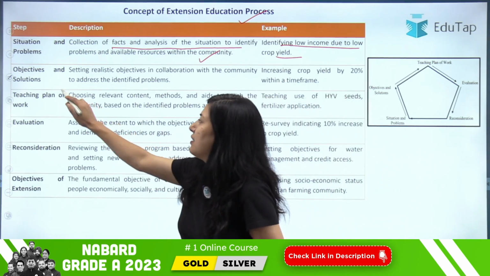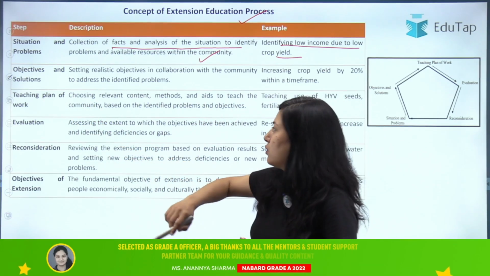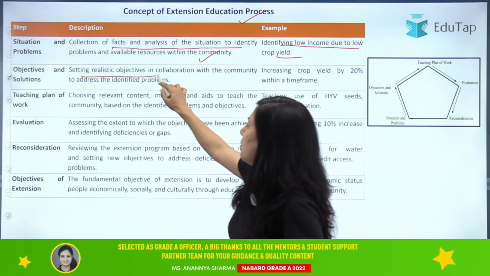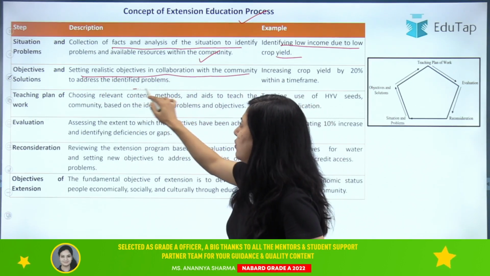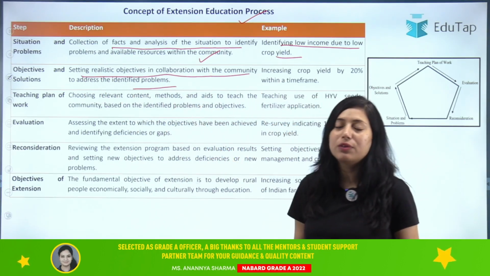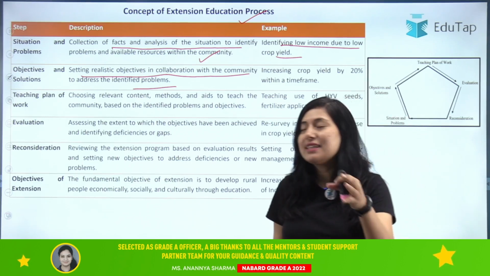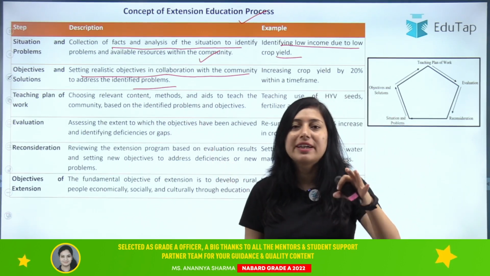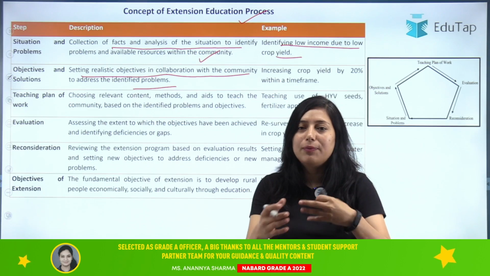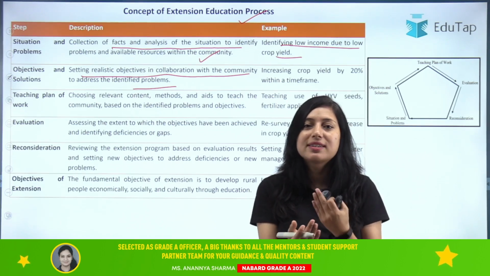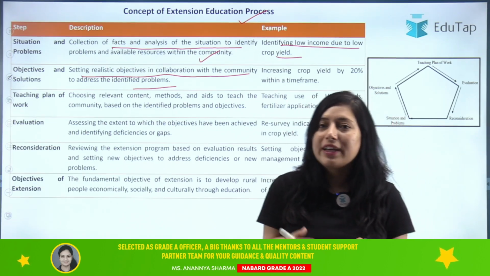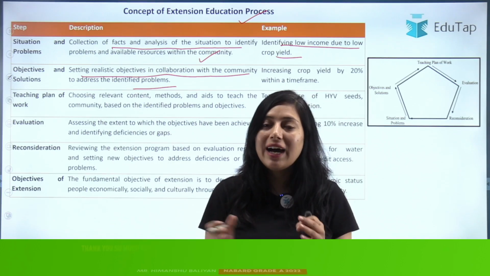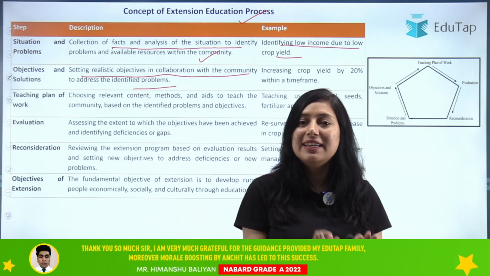Then objective and solution. The next step is objective and solution, which means setting a realistic objective in collaboration with the community to address the identified problem. We set it by discussing with the farmers. We cannot promise anything to them. We have to set realistic objectives.